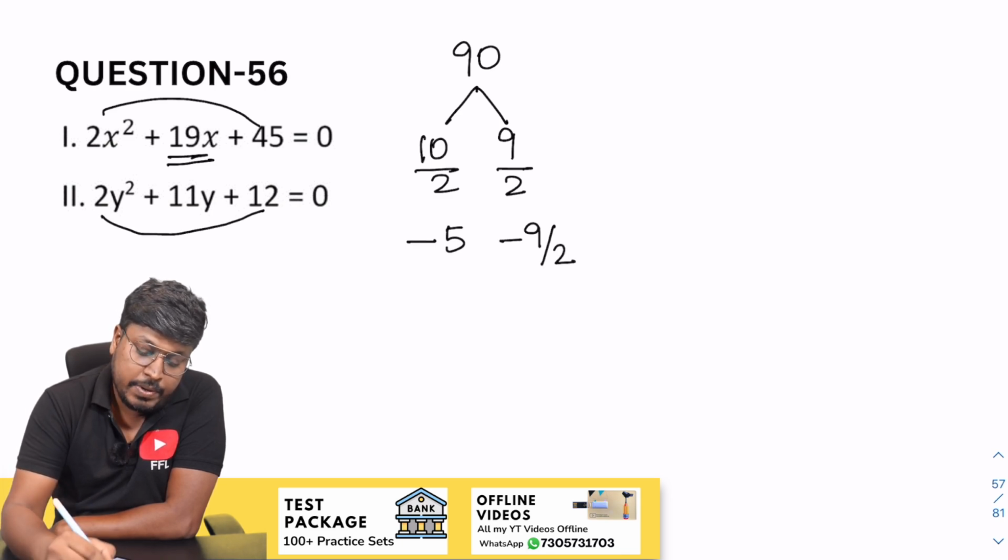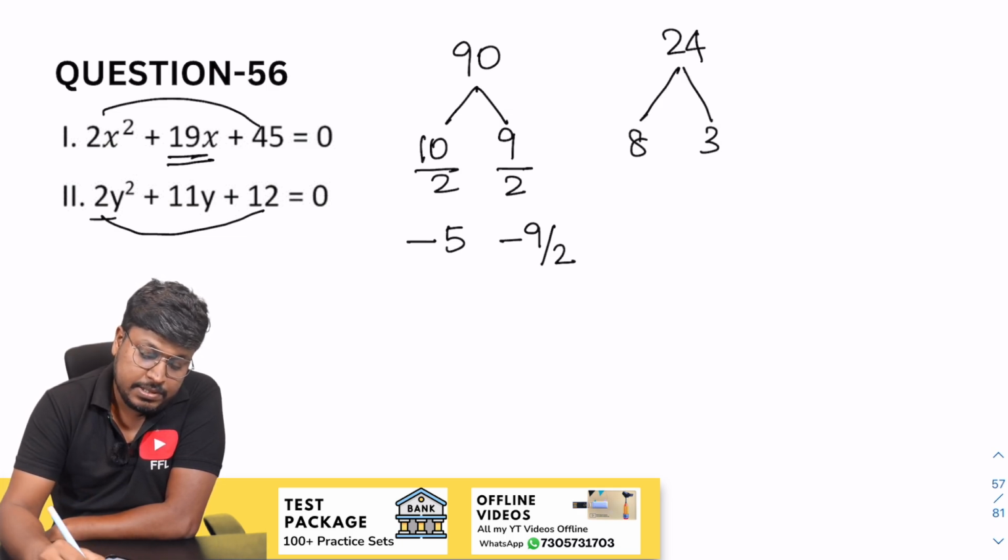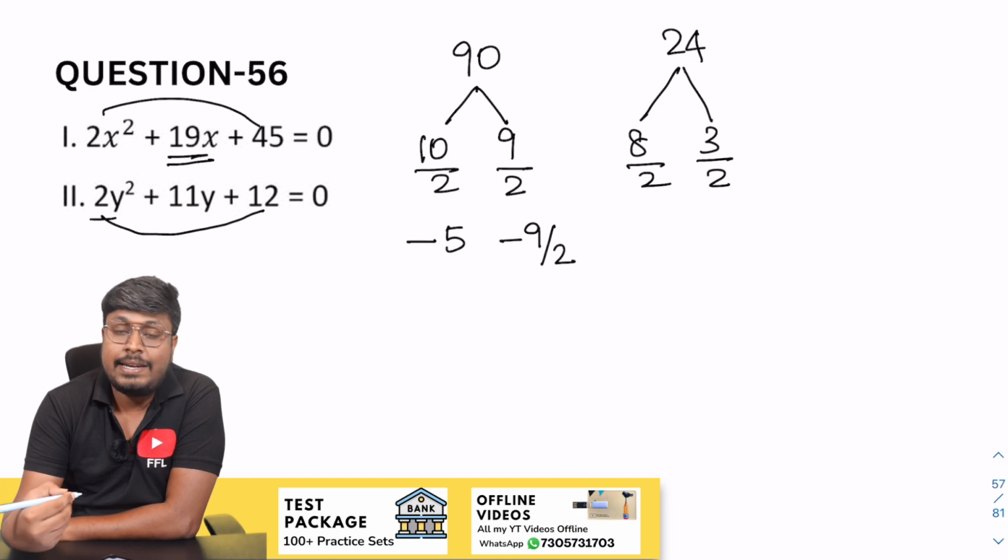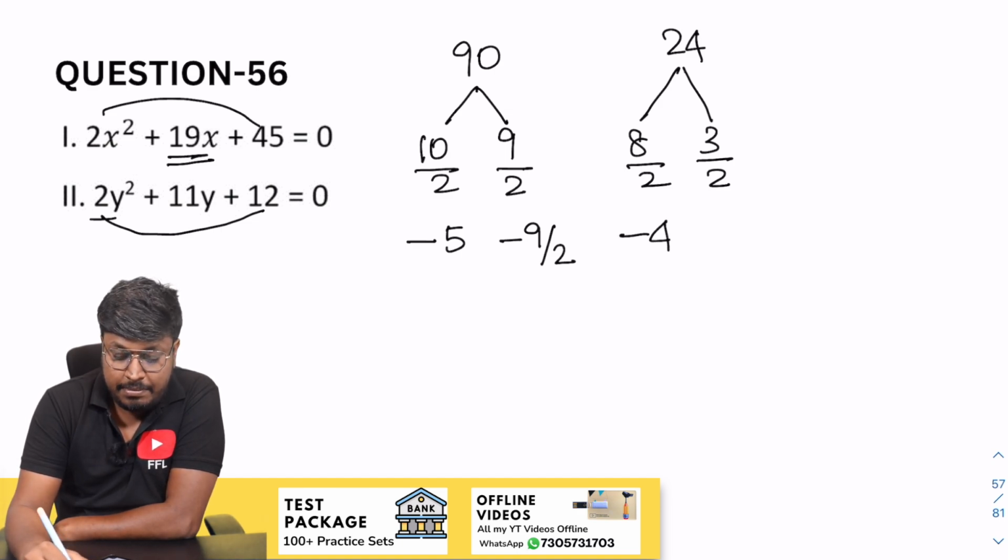So next will be 2 into 12 will be 24. 8 3s are 24. So divide by 2, divide by 2. So while writing, change the sign. So minus 4 minus 3 by 2.